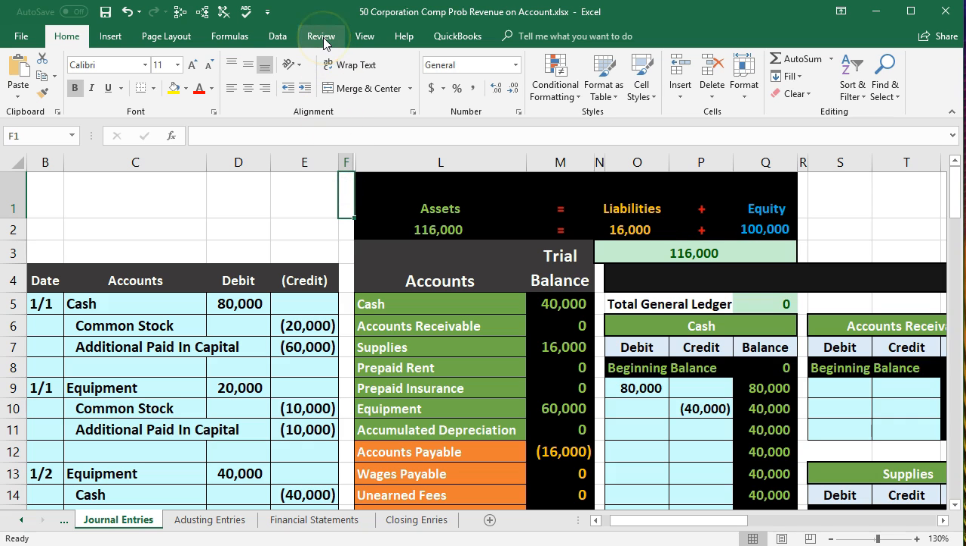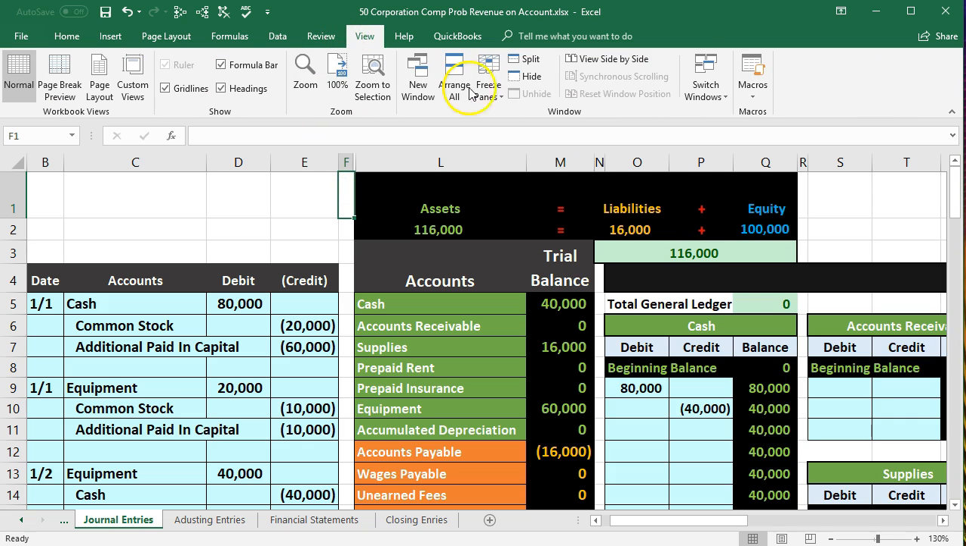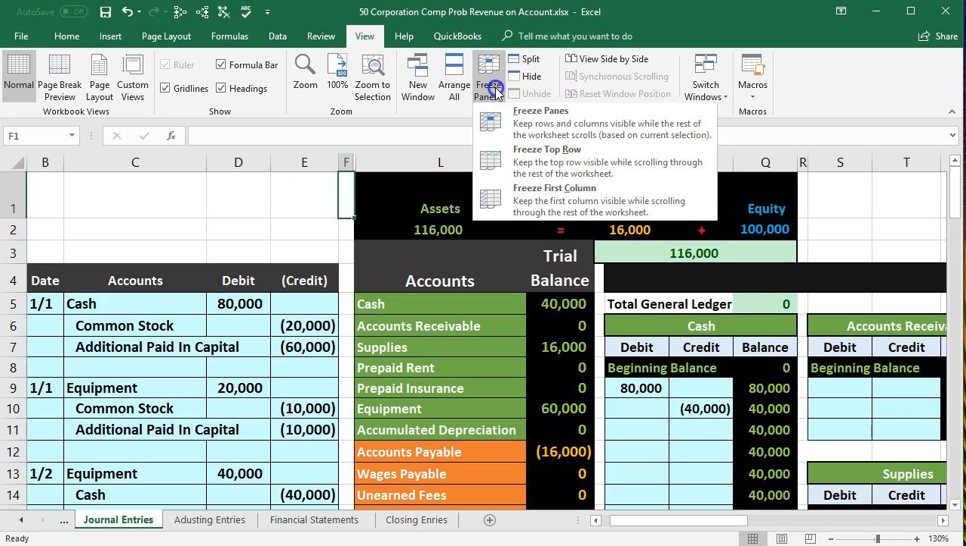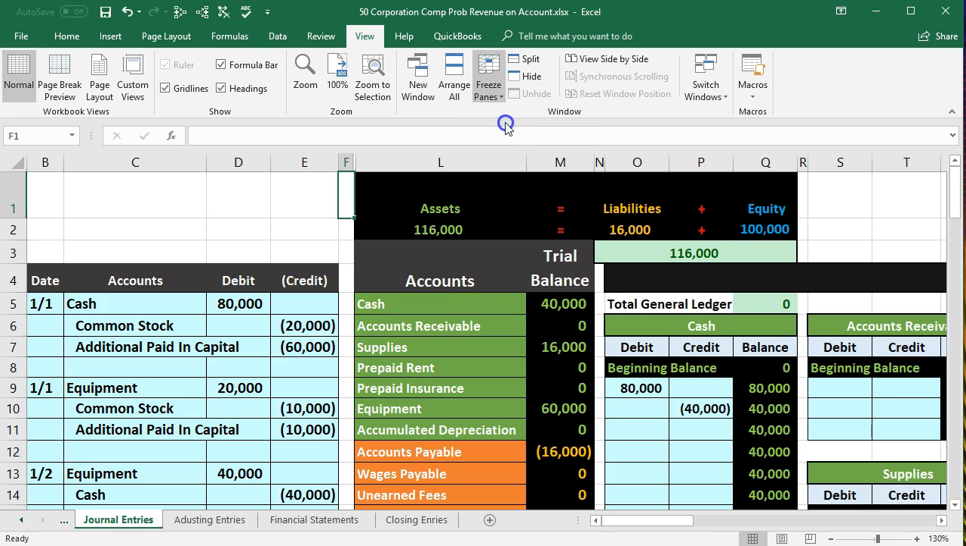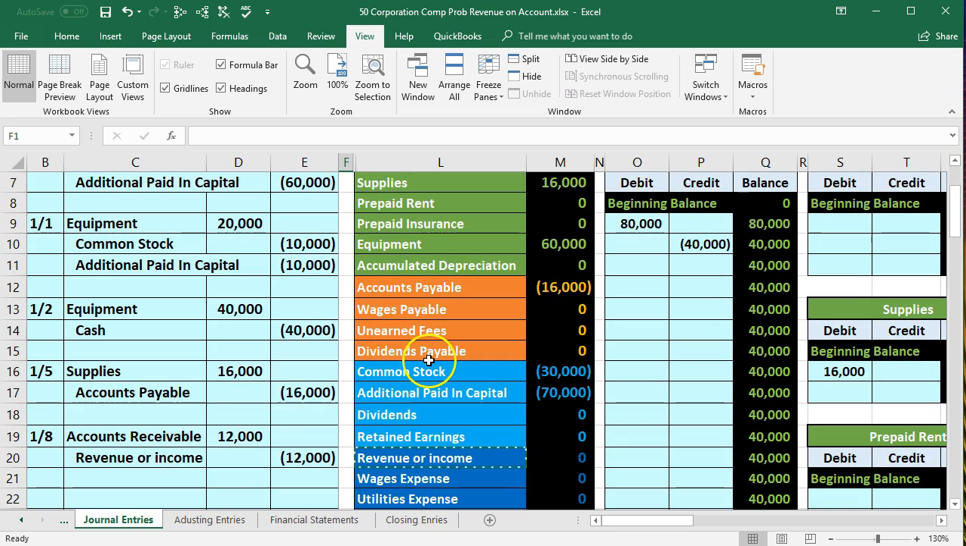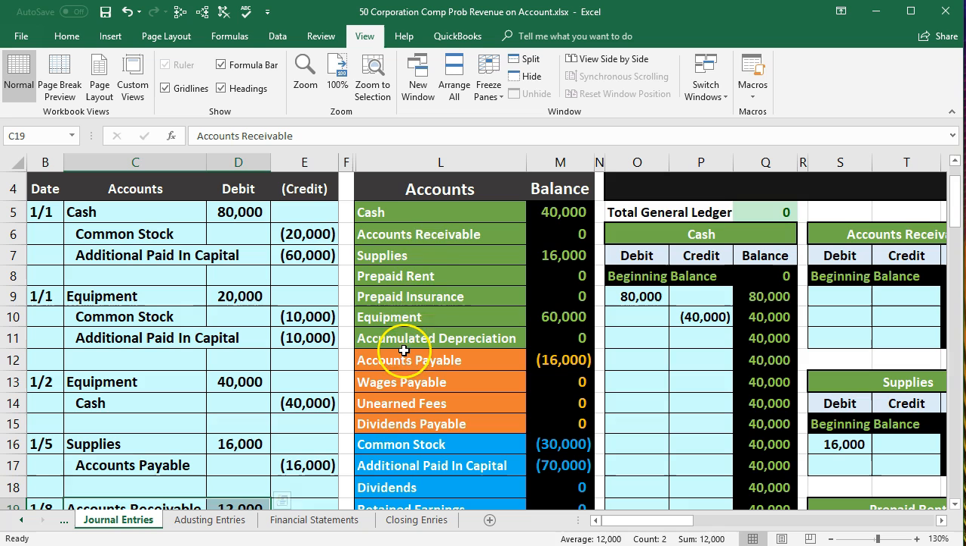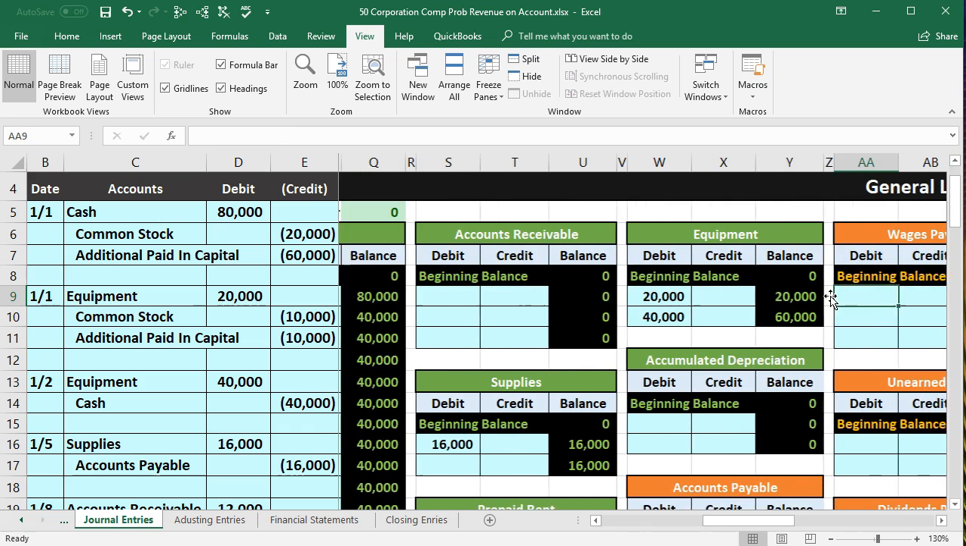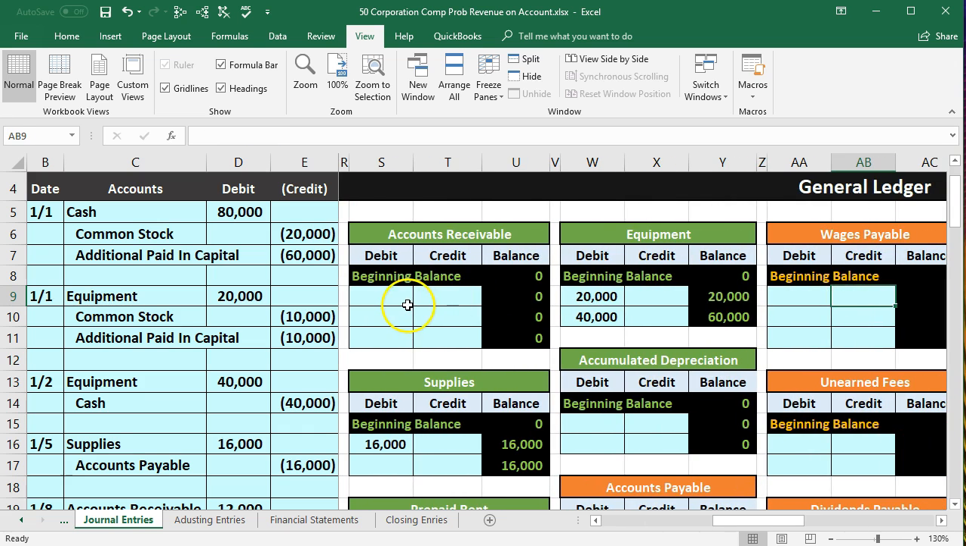Then go to the View tab, and then the Windows, freeze panes, and freeze the pane. Then we're going to scroll back down. We're looking for that accounts receivable. Here it is on the general journal. Here it is on the trial balance. It's our second account. So here it is in column S, accounts receivable.